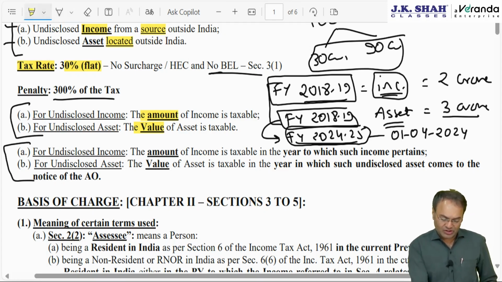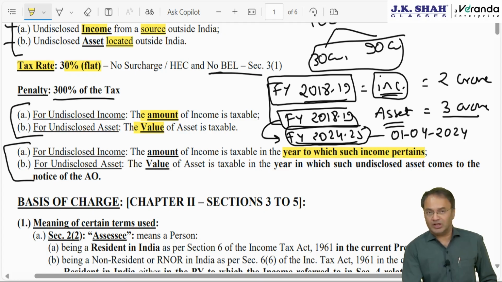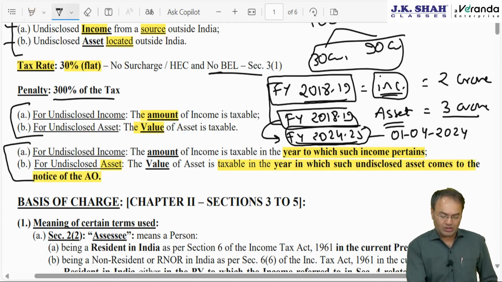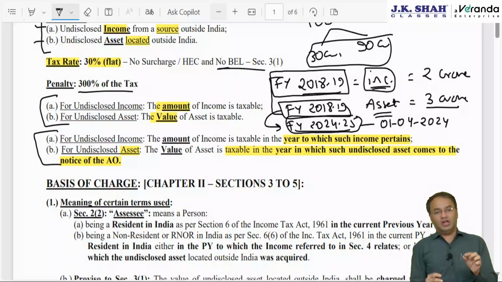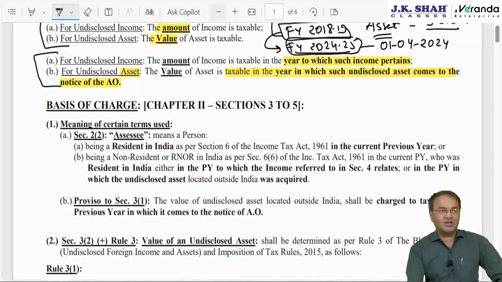So as far as undisclosed income is concerned, it will be taxable in the year to which income pertains, namely financial year 18-19 in this example. But as far as asset is concerned, it will be taxable in the year in which undisclosed asset comes to the notice of AO, and not in the year in which it was acquired, or not in the year in which it was not disclosed. Okay, now basis of charge.